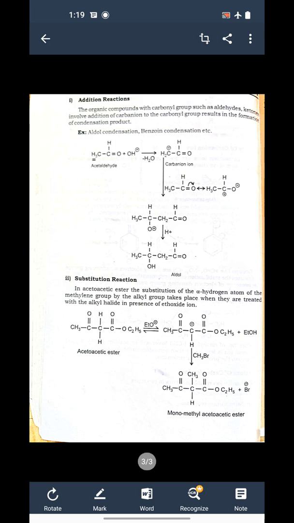It again reacts with CH3Br, methyl bromide, and here that negative charge forms a bond with CH3, and we get monomethyl acetoacetic ester. So these are the two reactions carried out by the carbanion.